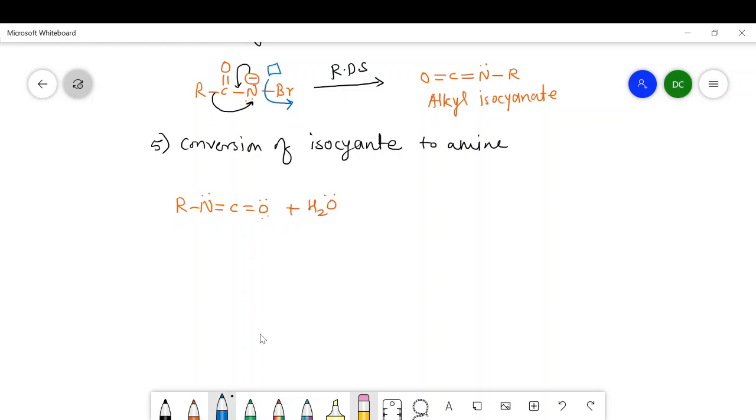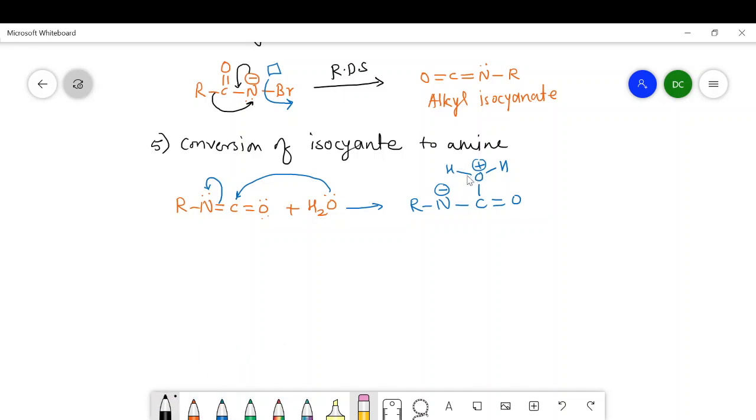Now this water attacks on the carbonyl carbon, and after this attack the electron from this bond is shifted onto the nitrogen, and we get the corresponding product like this: RN minus, here C double bond O, then oxygen which is attached to the two hydrogens. Oxygen becomes positively charged.